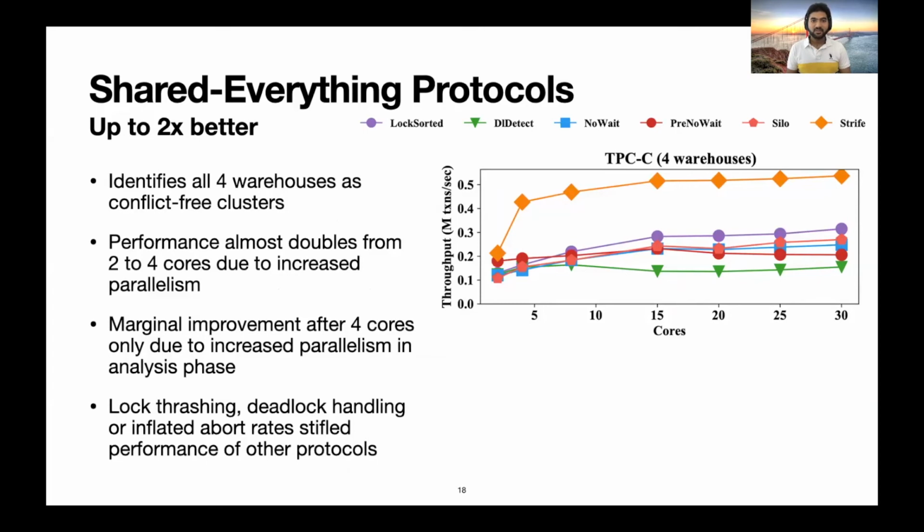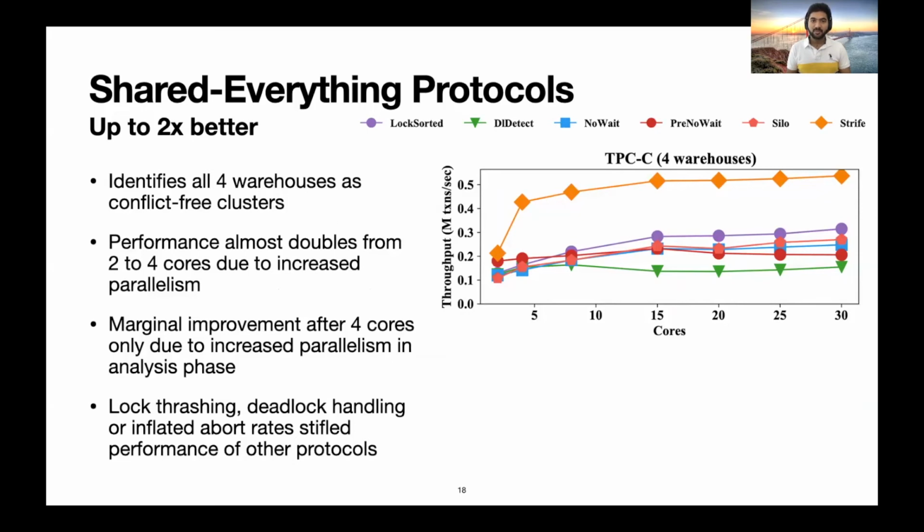Here, we compare Strife with popular shared everything protocols that are representative of variants of 2PL and Silo for optimistic concurrency control. The plot here depicts throughput in millions of transactions per second versus number of cores on the TPCC workload with 4 warehouses. Firstly, it identifies all 4 warehouses as conflict-free clusters.